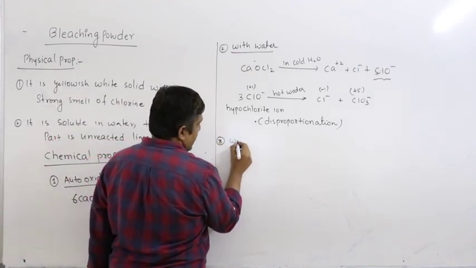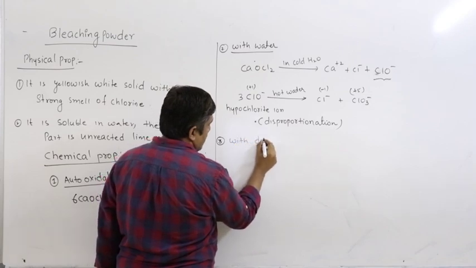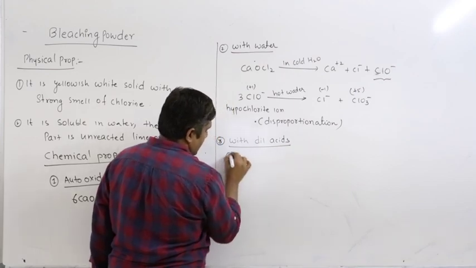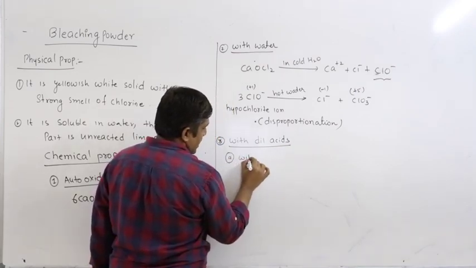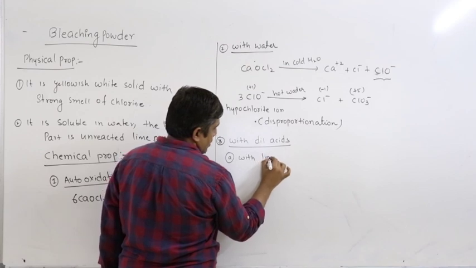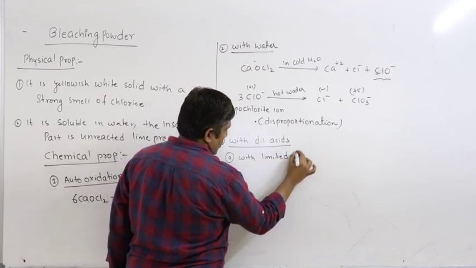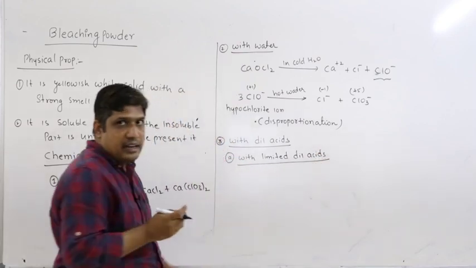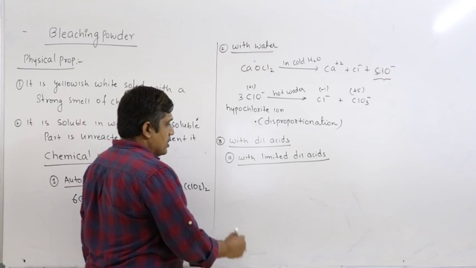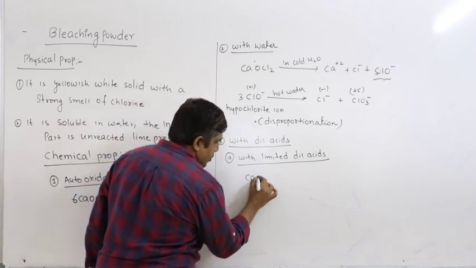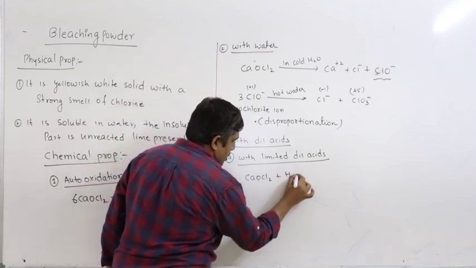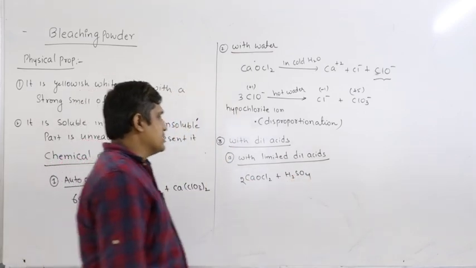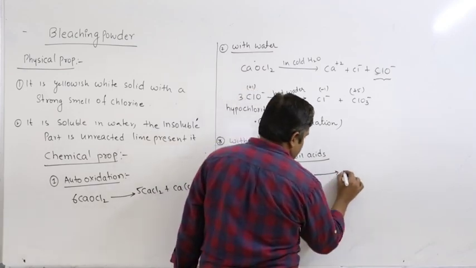Next, with dilute acids. First, with limited dilute acid. So when you add limited dilute acid, for example CaOCl2 plus H2SO4, say in a 2:1 ratio, more bleaching powder and less sulfuric acid, you will get nascent oxygen.